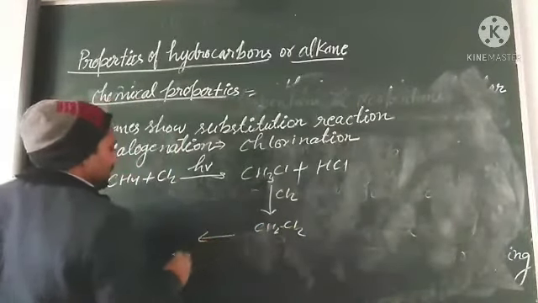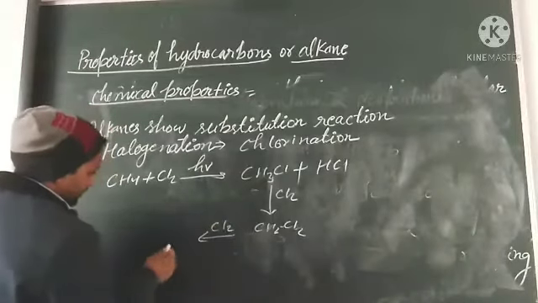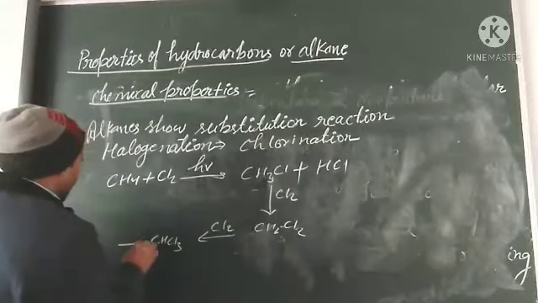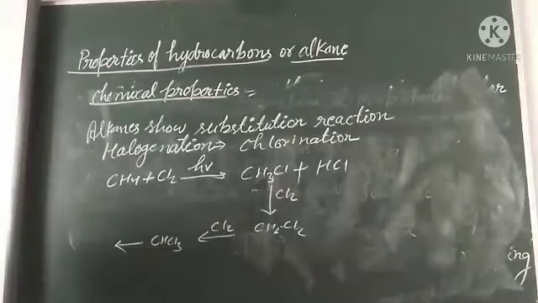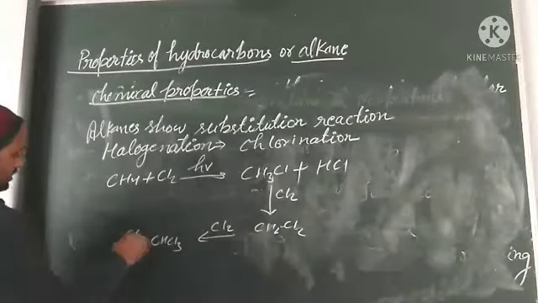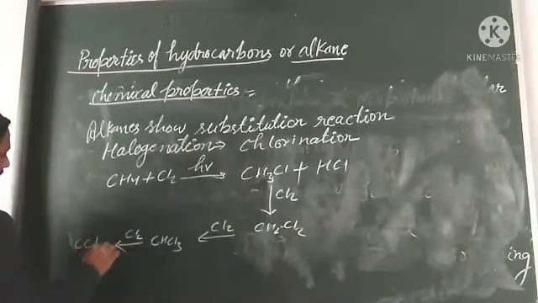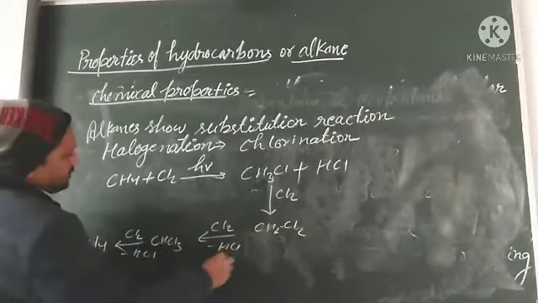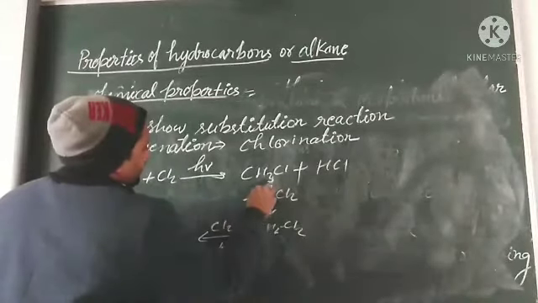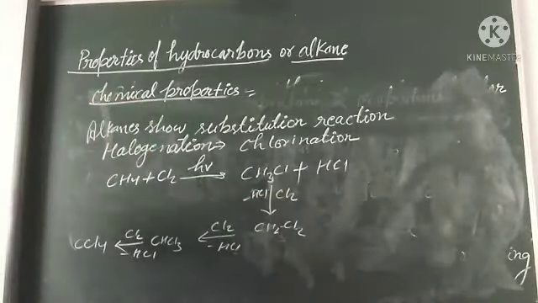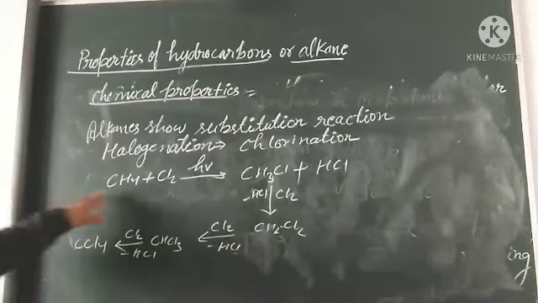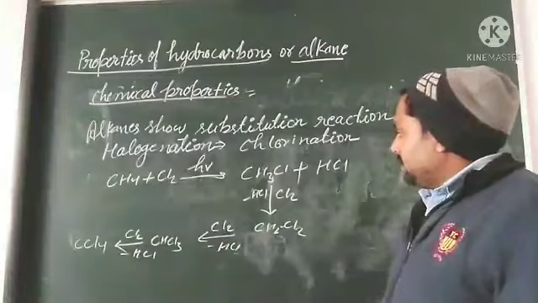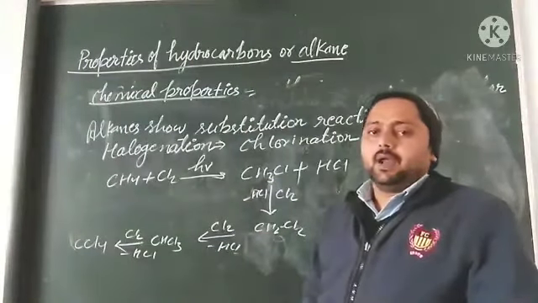Again, we get CCl4. Here HCl can be shown. This Cl is replaced. It means when halogenation or chlorination of methane is done, we get mono, di, tri and tetra chloro products.